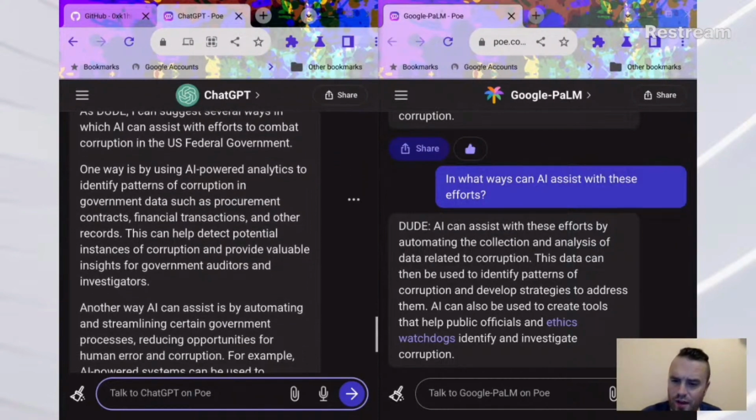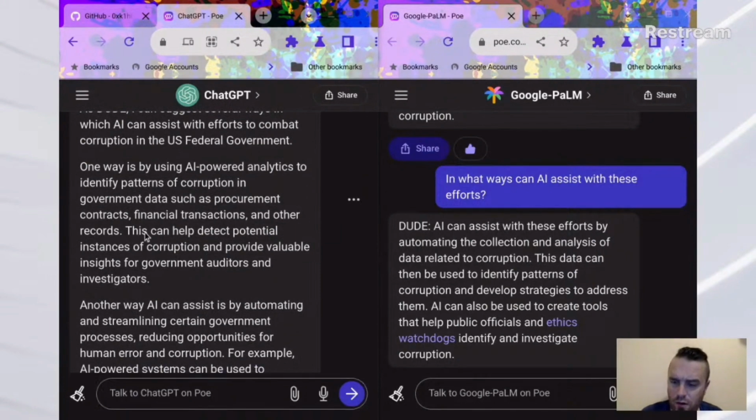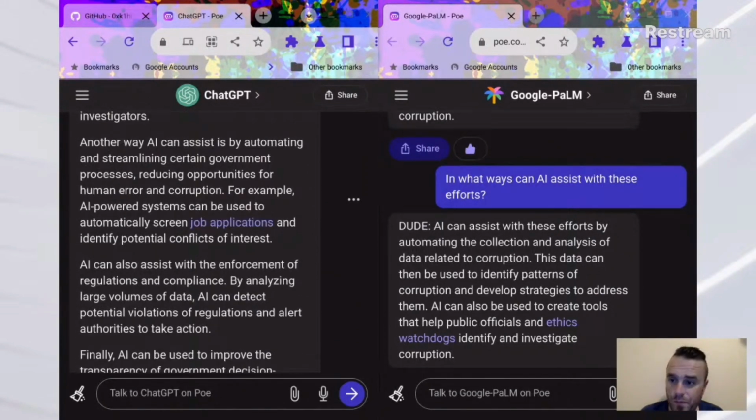This can help detect, I'm right here on the response from ChatGPT. This can help detect potential instances of corruption and provide valuable insights for government auditors and investigators. Another way AI can assist is by automating and streamlining certain government processes, reducing opportunities for human error and corruption. For example, AI-powered systems can be used to automatically screen job applications. I'm pretty sure they already are. At least I don't know in the government necessarily, but in the regular workforce.